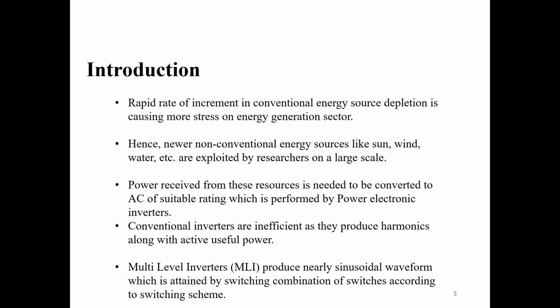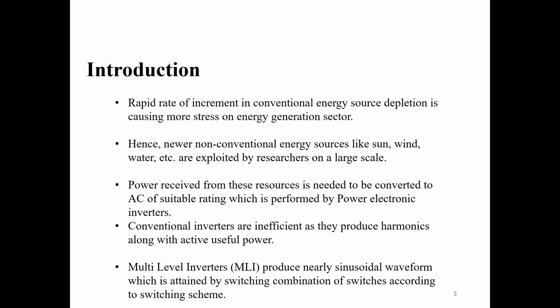The problem with these sources is that they need to be converted into alternating, that is AC form of suitable value, and this problem is solved by power electronic inverters.